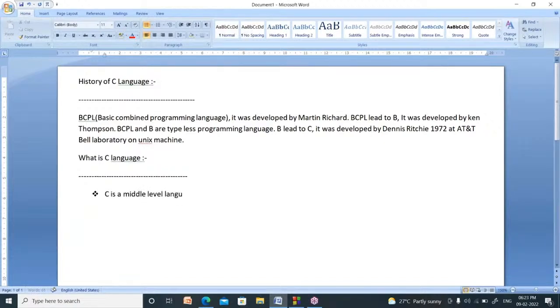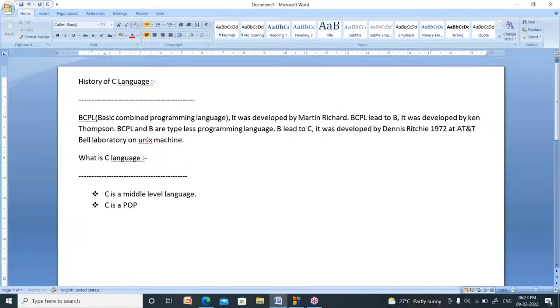What is the meaning of middle level? There are two types of programming languages, low level languages and high level languages. C is a middle level language because it supports low level language features as well as high level language features.